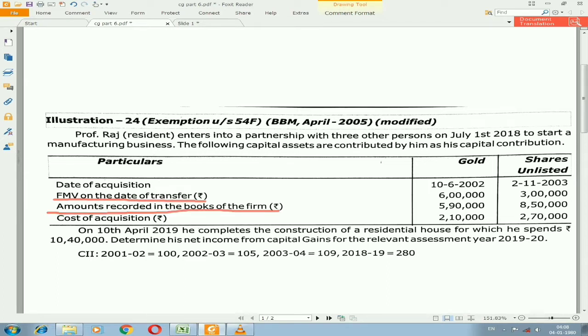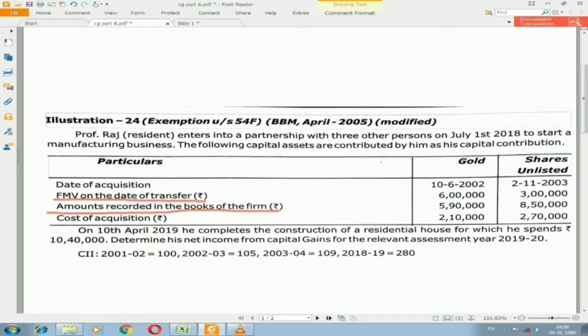Whatever sale they have made, that amount is recorded in the books of the firm. When we are taking the sale amount, if we have the market value on the particular day of sale, the taxation department will consider that value only, because sometimes due to avoidance of tax the value may change. That is the reason the tax department will consider the value which is on the sale day.